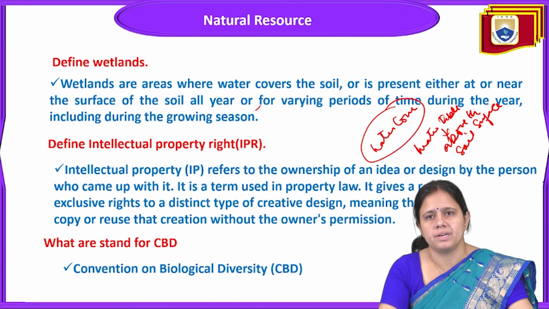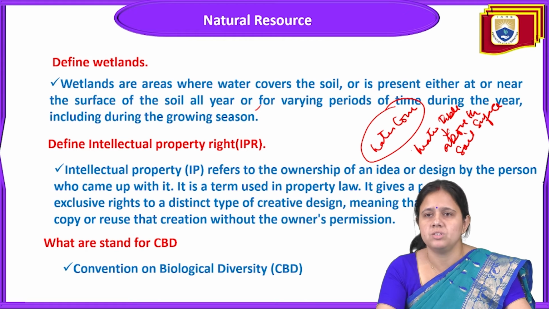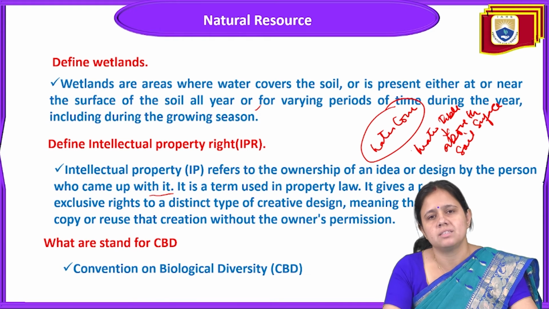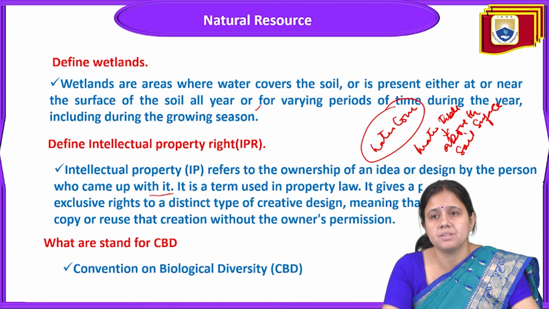Next is intellectual property right. What is intellectual property right? Intellectual property refers to the ownership of an idea or design by the person who came up with it. Intellectual property means the ownership of any property that belongs to a person, and it is used in property law. It gives a person certain rights for a distinct time over a creative design, meaning that nobody else can copy or reuse that creation without the owner's permission. This is called intellectual property right.